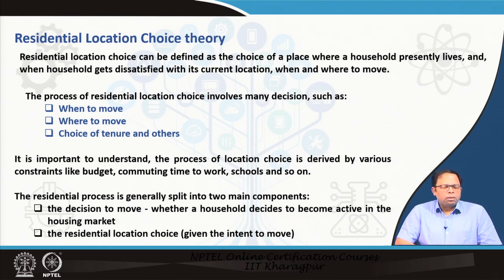When we talk about residential location choice theory, we can say that residential location choice can be defined as the choice of a place where a household presently lives. That means what are the reasons why he has chosen to live in that current area. From that we can determine the reasons for that particular choice. And also we can determine when households get dissatisfied with their current location, when and where the household decides to move.